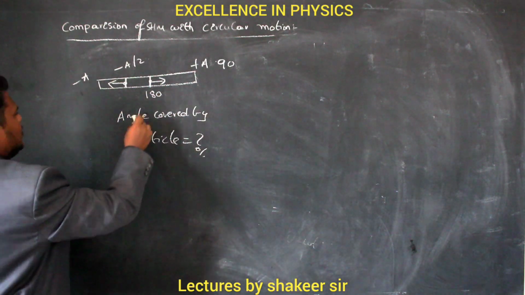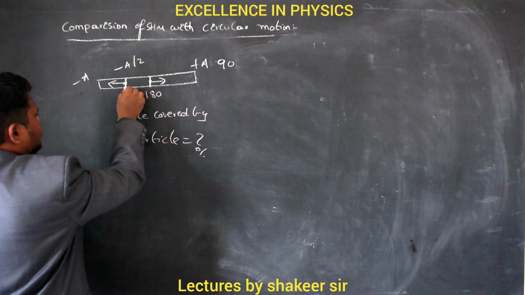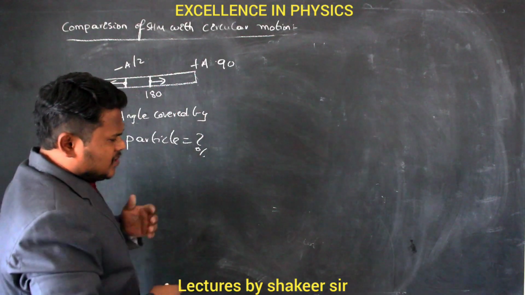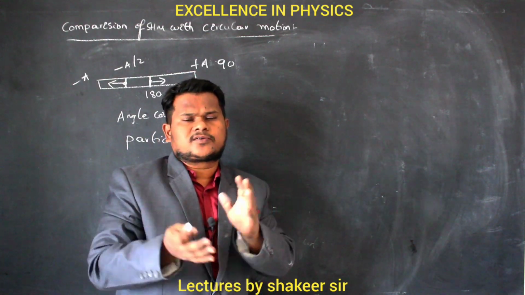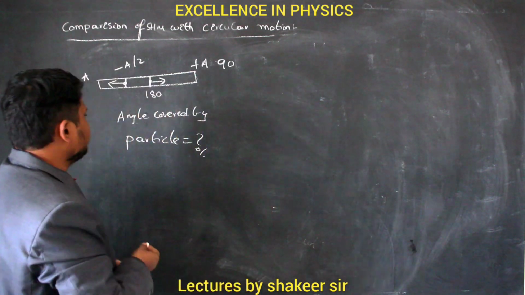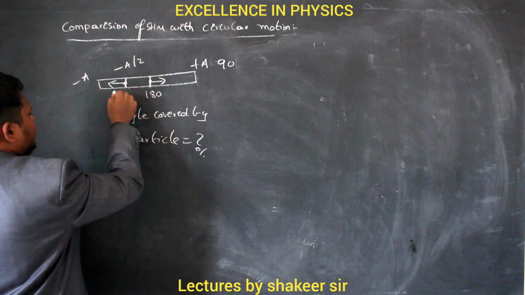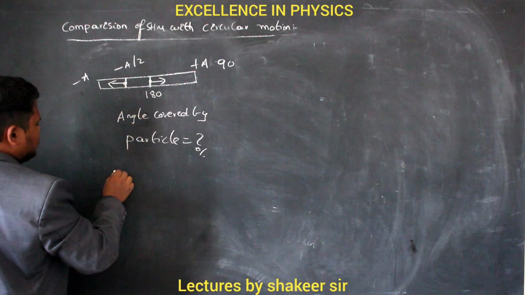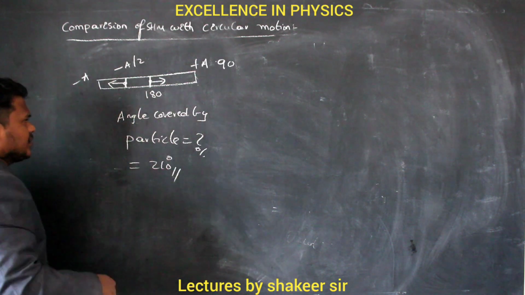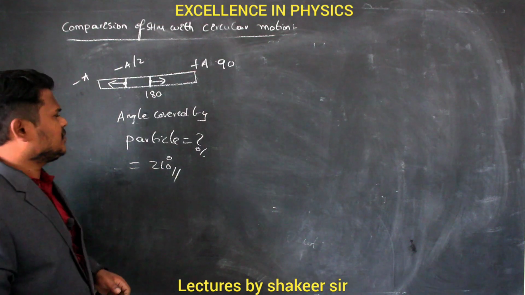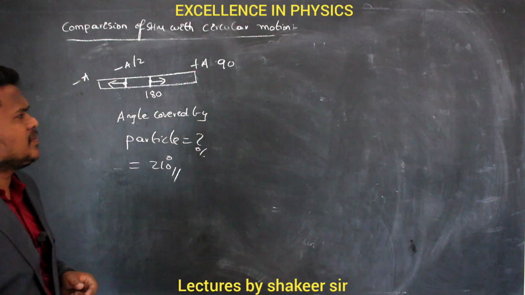Clear? And from the mean position to go to a displacement of a by 2, how much angle should the body cover? We have already calculated: 30 degrees. So from here to here it should cover an additional 30 degrees. So 180 plus 30 is 210 degrees. Therefore the angle covered by the particle is equal to 210 degrees. This is how I can calculate. Now by using circular motion, let us see how we can do the same calculation.